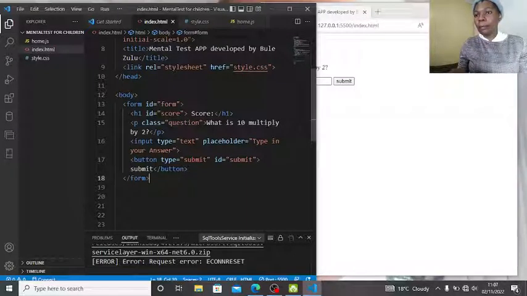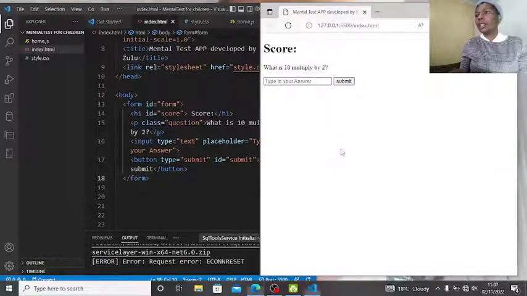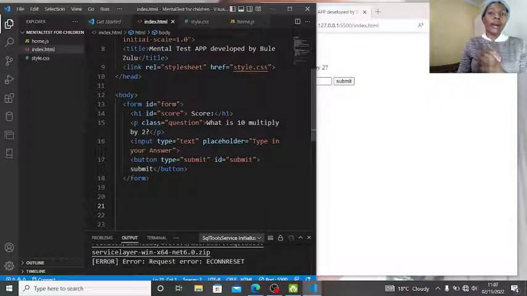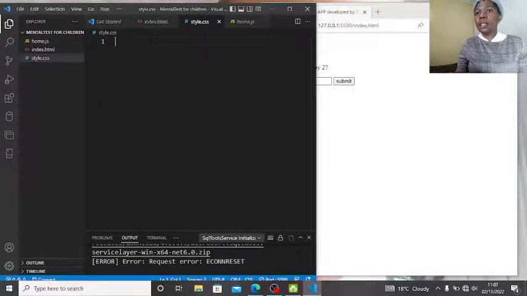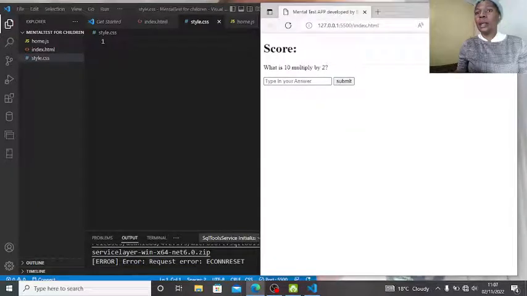Yeah, I think we are on the right track. It's a question, right? Let us see what is 10 multiplied by 2. So we need the score and your answer, and then you submit. Everything works. Let us go to our CSS, guys. Now we're moving on to our CSS just to make this look better.